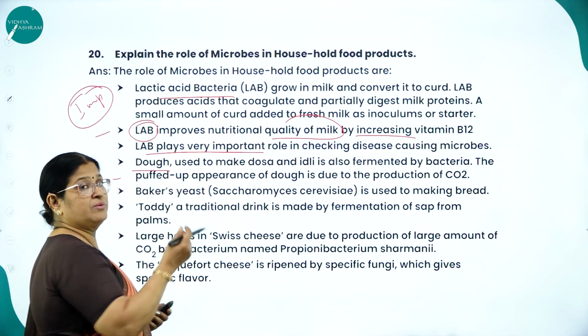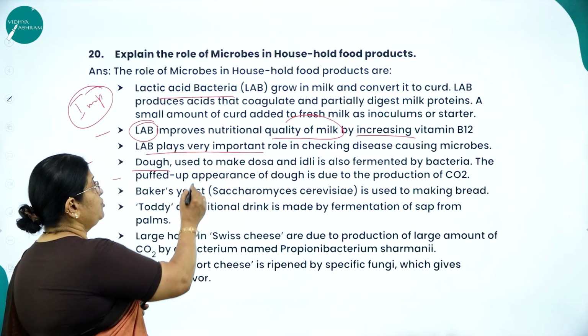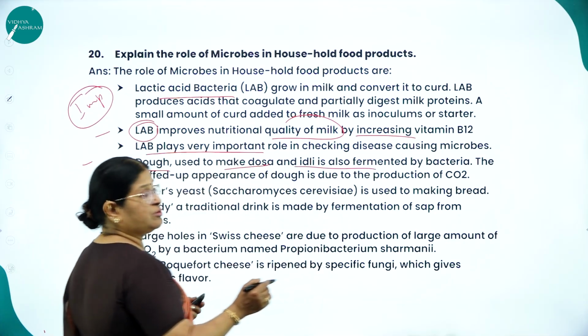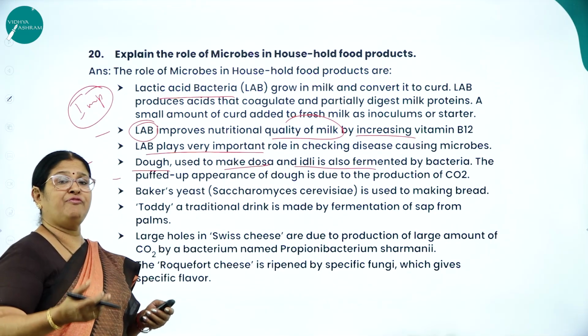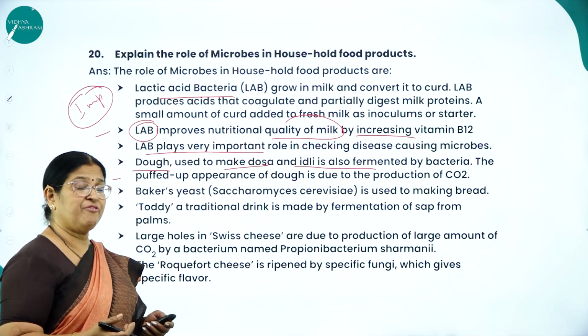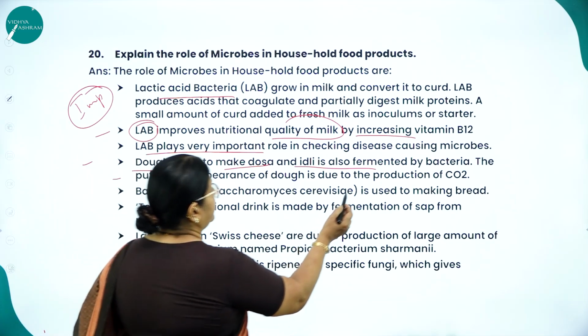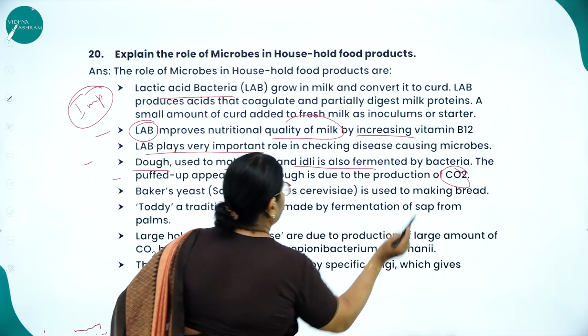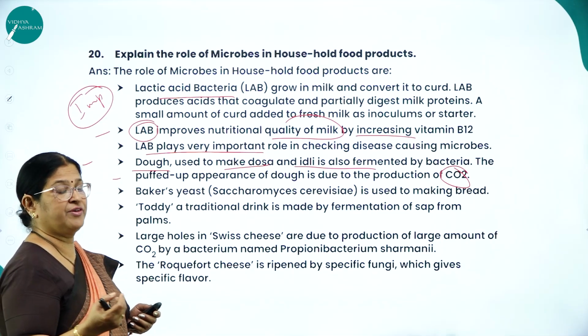Next, the dough, the batter we use to make dosa and idli, is also fermented by bacteria. All of us know that when we make idli and dosa batter, there is a puffy appearance. That puffy appearance is due to the production of what? CO2, which makes the dough very soft.